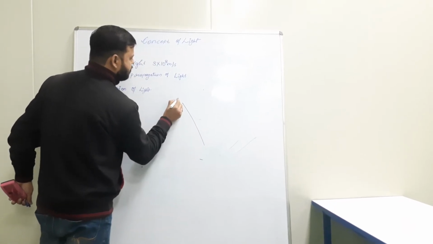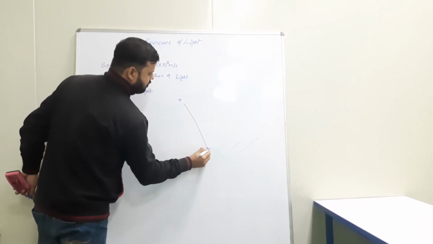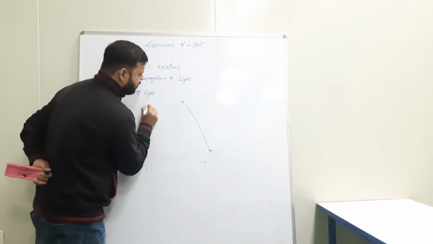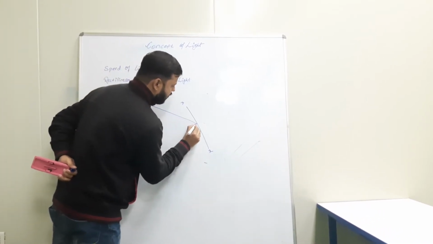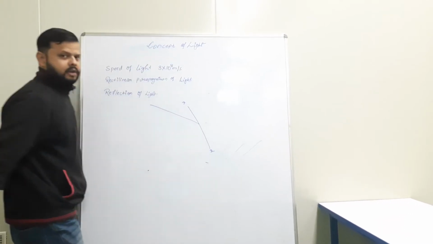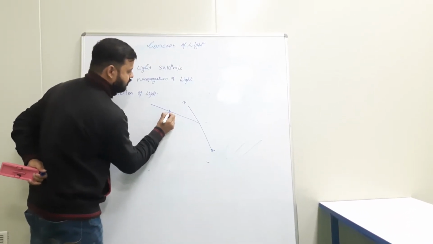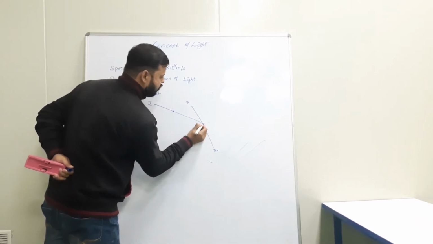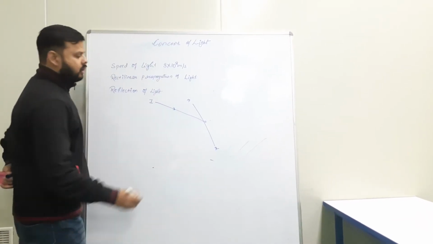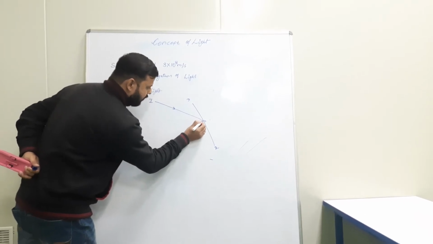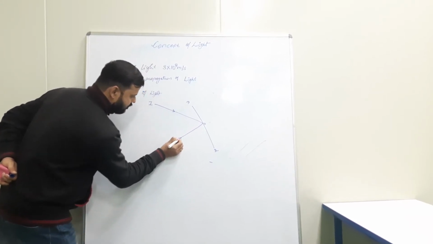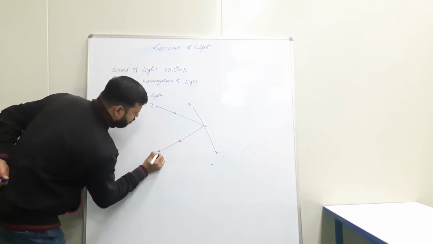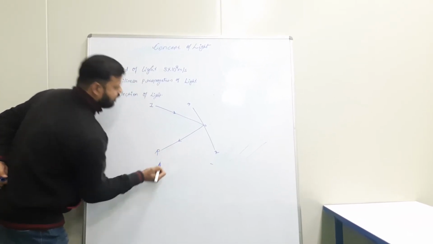I have named it M dash. Now what are we doing? We are propagating a light, that means we are throwing a light onto the plane surface in this direction. I have named it as I and O. What will happen now? The light will be reflected back. Right? Now I have named it as R.